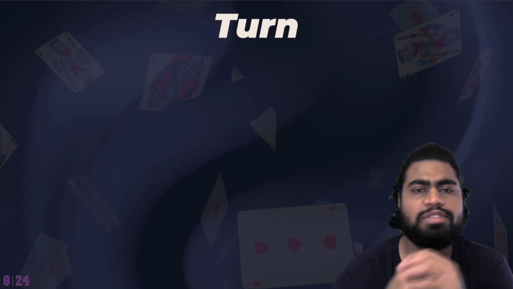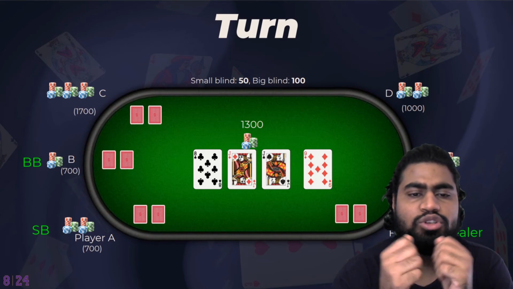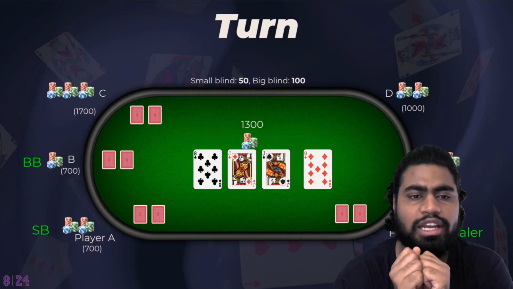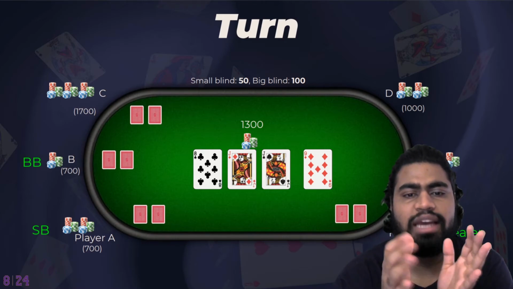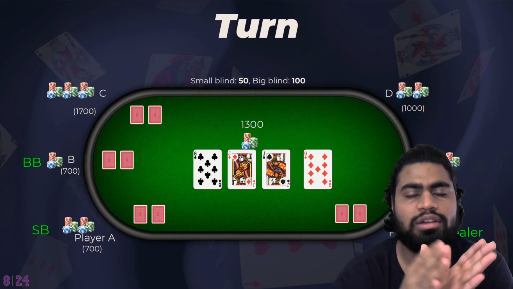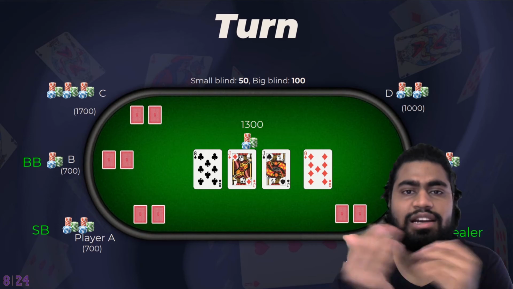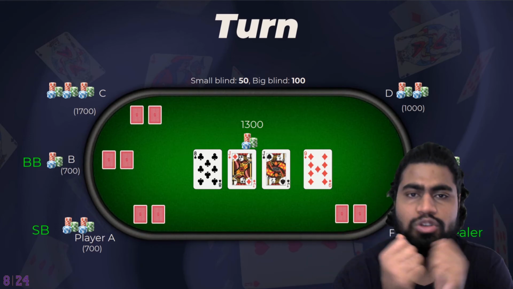So the next term is turn. Turn is basically when the fourth community card is dealt. So here you see 9 is the card that has been dealt on the table, which is the turn card. It is called turn because at this point it turns the tide of the table. Basically, the player who is winning starts losing, player who is losing starts winning, and a lot of stuff happens. So that's why it is called turn.